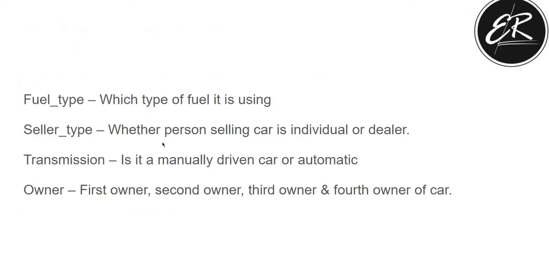After that we have a column, fuel type, which tells us which type of fuel the car is using. Then a column, seller type, which tells us whether the person selling the car is an individual or a dealer. And we also have one more column, transmission, which tells us whether the car is manual or automatic. Then we have the column owner, which states whether the owner of the car is a first owner, second owner, third or fourth owner.